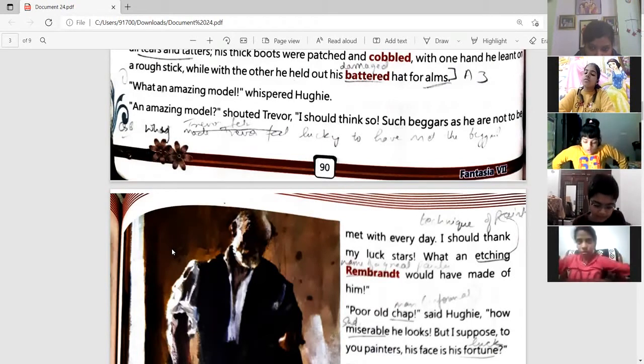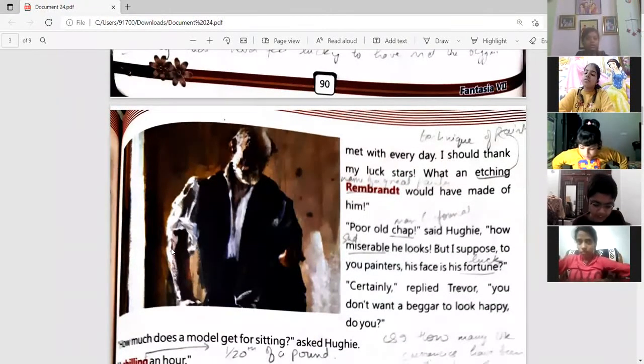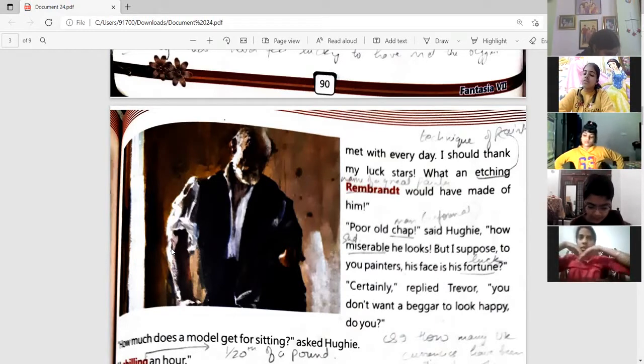"Poor old chap," said Hughie. "How miserable he looks. But I suppose, to you painters, his face is his fortune." "Certainly," replied Trevor. "You don't want a beggar to look happy, do you?"